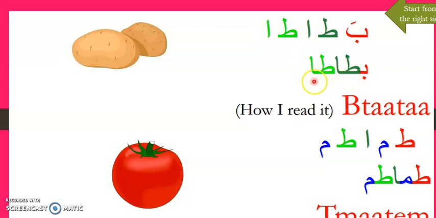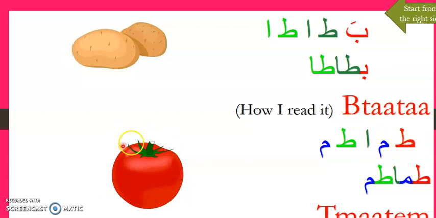بطاطا. هذه بطاطا. If you put it in a sentence it will be أنا أحب بطاطا. أنا أحب البطاطا. If you use the al it will be the. And this is how to read it. Batata.